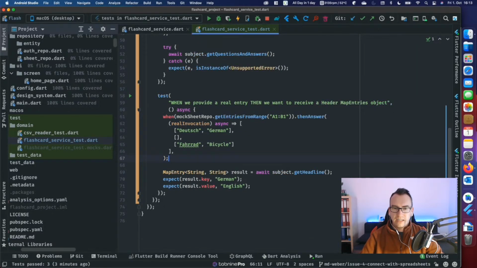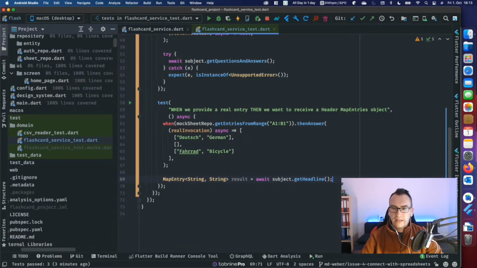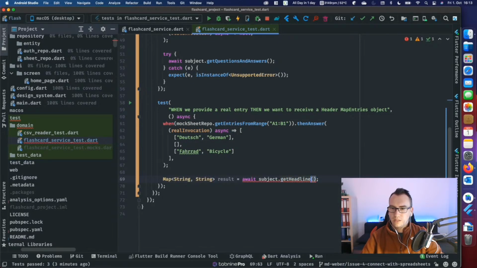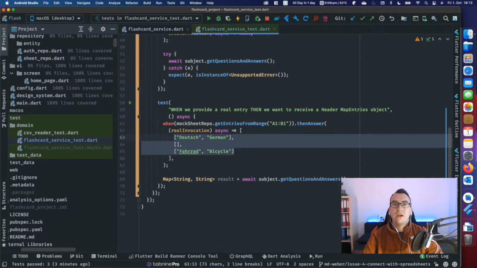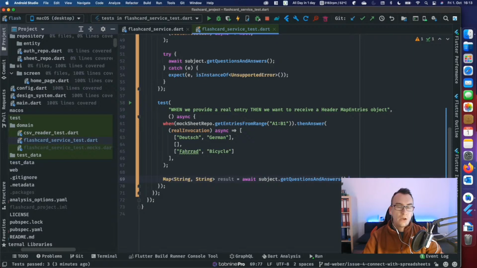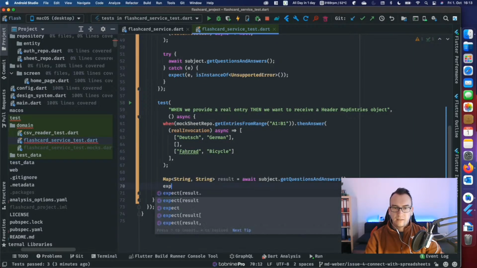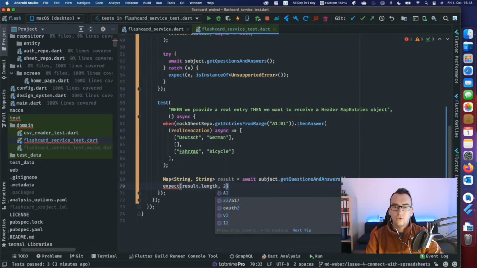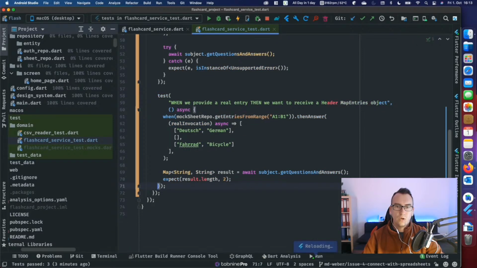Good. And the result that we expect is actually a list, not just a map entry. We receive a map back with string to string, which is our result if we call get questions and answers. And the reason is we now expect to get only two entries, where the first one is Deutsch and German and the second one is Fahrrad and bicycle. So how to do that? We first expect that the result length is exactly 2. So we don't want to have this empty entry in between. It's not important for us.